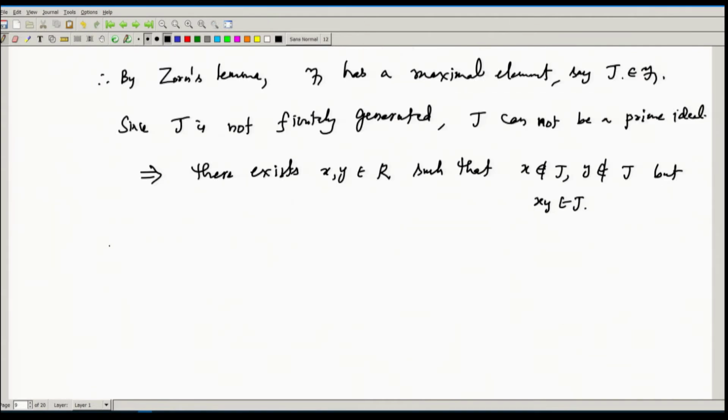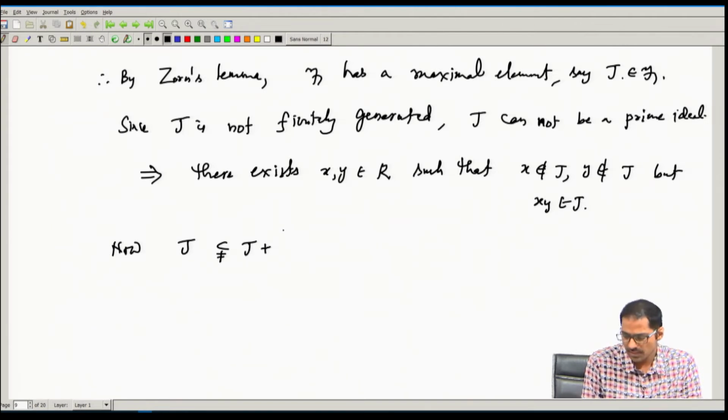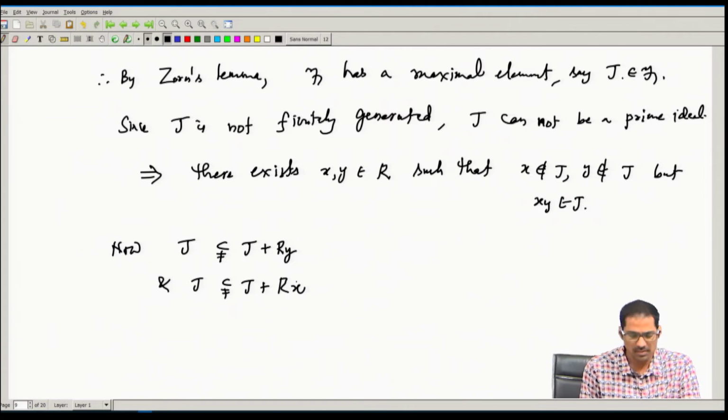Now let us look at J. This is strictly contained in J plus Ry, and of course, J is also strictly contained in J plus Rx. Why?